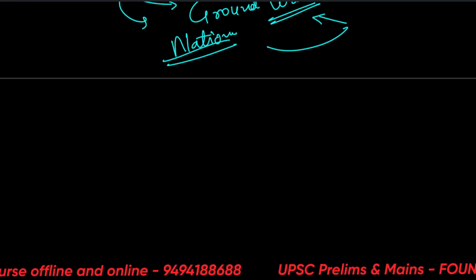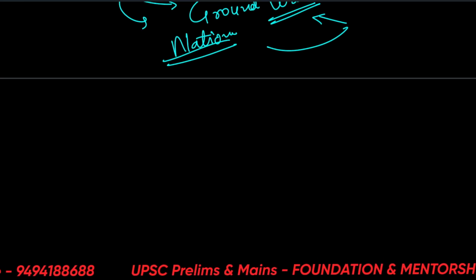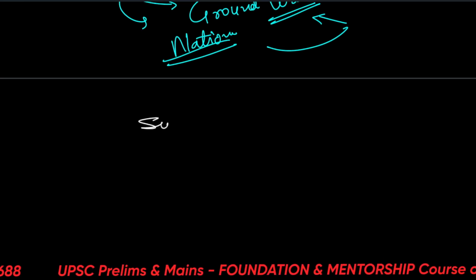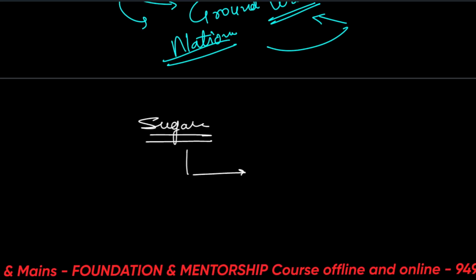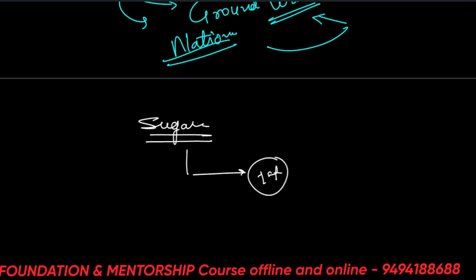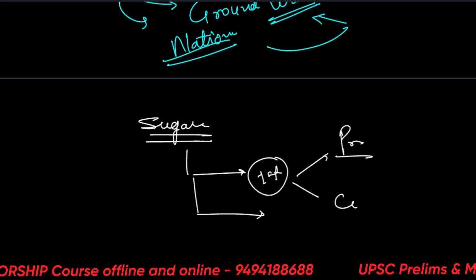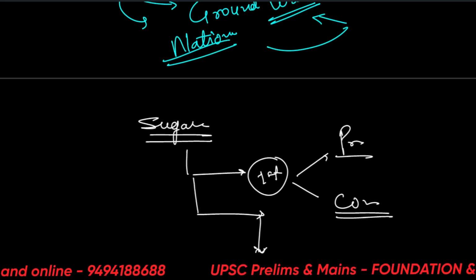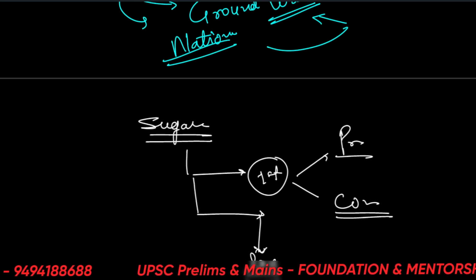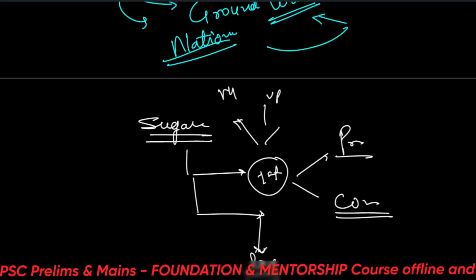So let us sum up the lecture. What we saw in this lecture is that sugarcane production has some benefits. First of all, India became first. It is first in both production as well as consumption. Second thing is, there are some laws. And the first 3 states in this are Maharashtra, Uttar Pradesh and Karnataka.